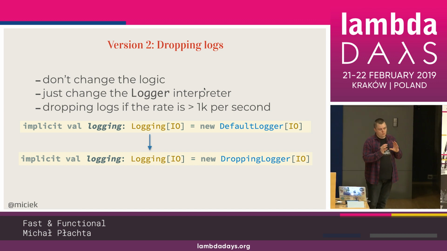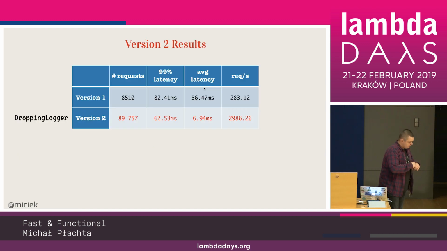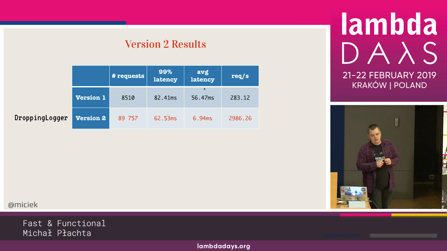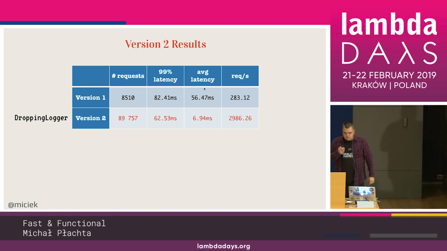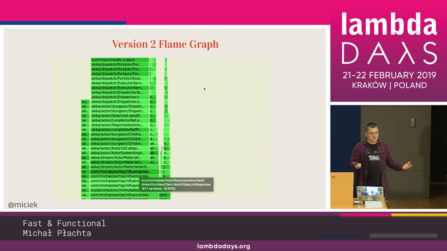This is just one piece of code, one module in one file, and we can run another set of tests. And when we run it, exactly as I showed you, we get like 10 times better performance, right? 89,000 requests just by replacing the logger. Just one line of code changed, and we get almost 3,000 requests per second with nice statistics like 99th percentile of latency, 62 milliseconds. And this service is really doing the HTTP calls. So then we get to look at another flame graph that we just generated, right?